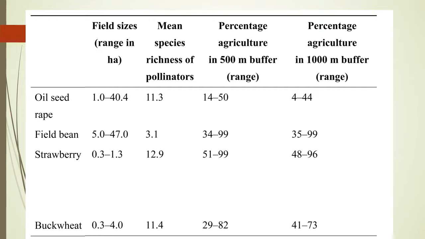Coming to the importance of beekeeping in agriculture. The percentage of increase in often cross-pollinated crops, in oil seeds, when the agriculture is in 500 meter range, 14 to 50% increase in yield is expected. When it is 1000 meter range, meaning the capacity of pollination is 1000 meter, it is 4 to 44%. In field beans it is 34 to 99%, in strawberry 51 to 99%, in buckwheat 29 to 82%.